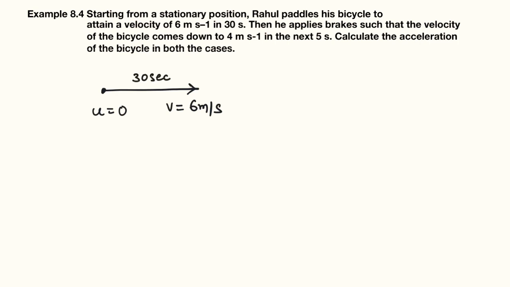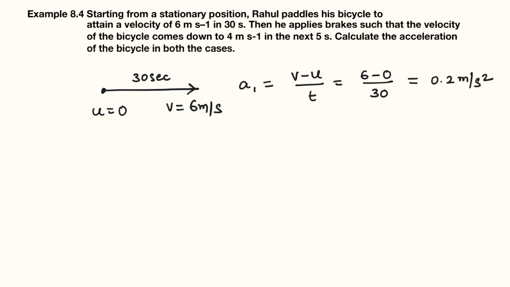So what is the acceleration in the first case? Acceleration is change in velocity divided by time. So that will be 6 minus 0 by 30, right? Yes or no? So that will be 0.2 meter per second square.